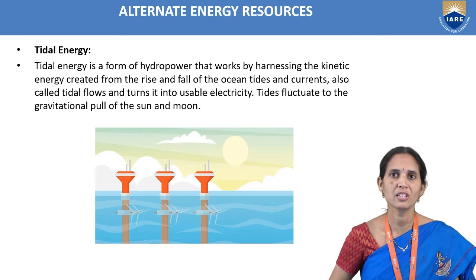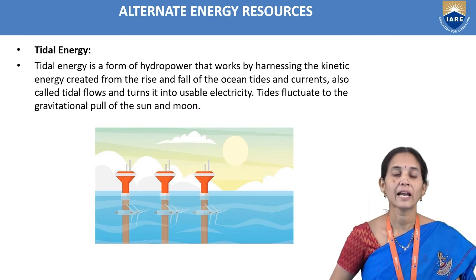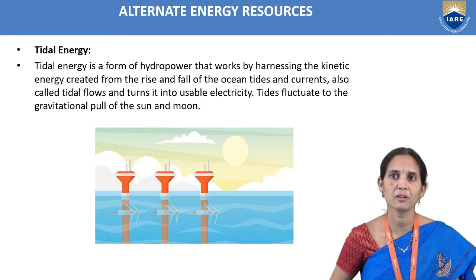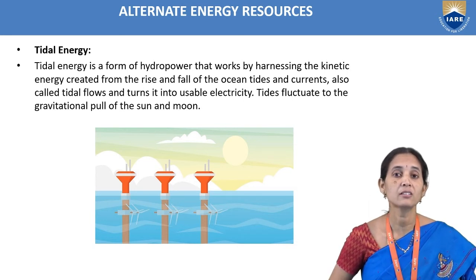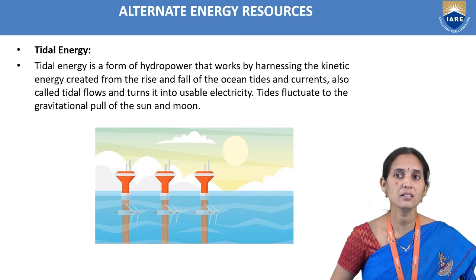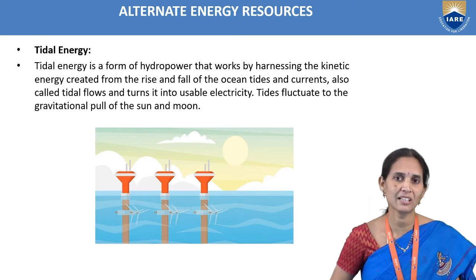So next, the last one is tidal energy. Tidal energy is a form of hydropower that works by harnessing the kinetic energy created from the rise and fall of the ocean tides and currents, also called tidal flows, and turns it into usable electricity.